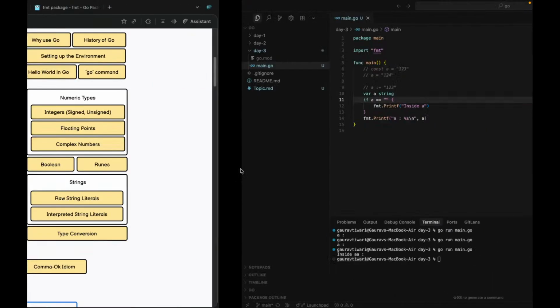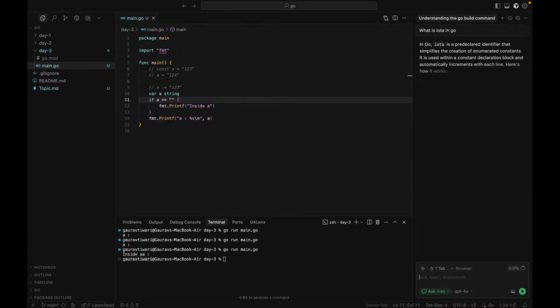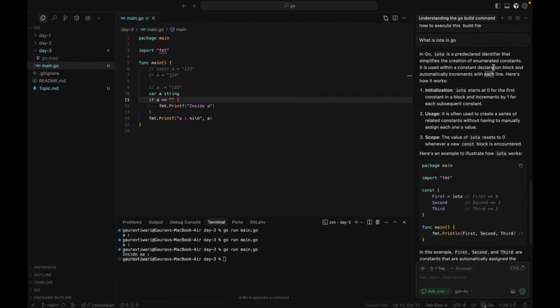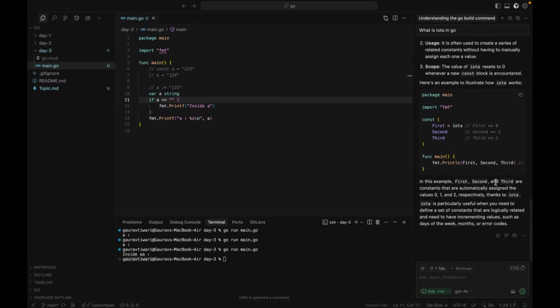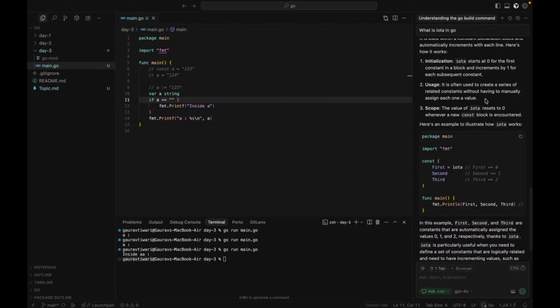Okay, let's leave this. Let's ask ChatGPT: what is iota? Iota is a pre-declared identifier that simplifies the creation of enumerated constants. It is used with a const declaration. Suppose I created this, so now the value of this will be iota. Great. 0, 1, 2, 3. Suppose I declare multiple const variables and initially define the value with iota, it will change the values of the others to 0, 1, 2 in sequence.